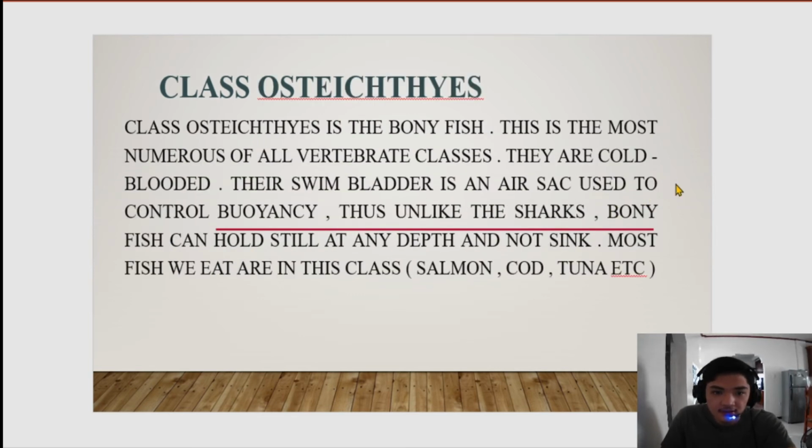Class Osteichthyes is the bony fish. This is the most numerous of all vertebrate classes. They are cold-blooded. Their swim bladder is an air sac used to control buoyancy. Thus, unlike the sharks, bony fish can hold still at any depth and not sink. Most fish we eat are in this class, such as salmon, cod, tuna, etc.